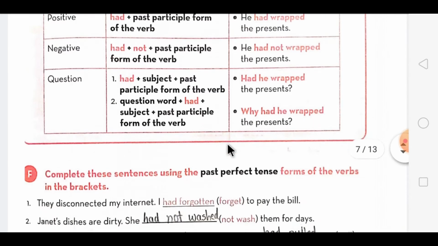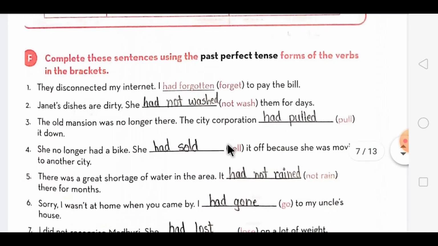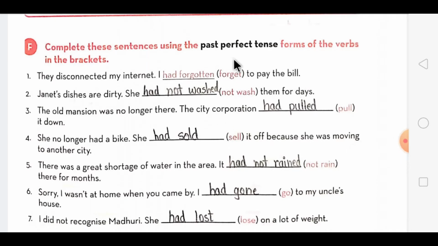Now let's move on to our F exercise. In this you have to use the past perfect tense form of the words which are given in the bracket. The words are already mentioned in the bracket, just you have to use the past perfect rule, that is had plus V3 form in all the sentences. And if it is negative, had not will be added and then the V3 form comes.